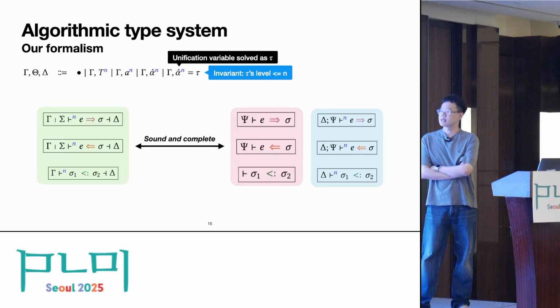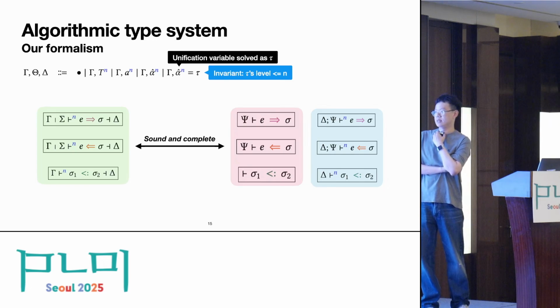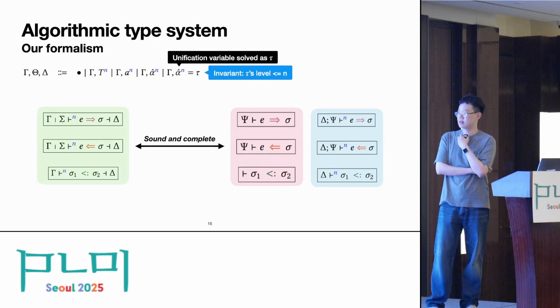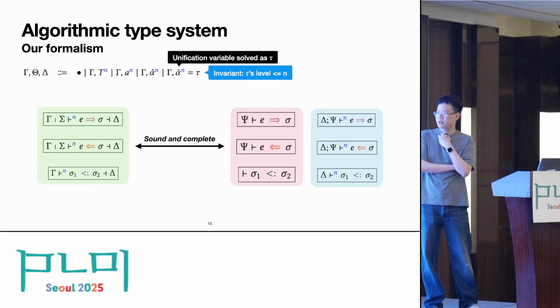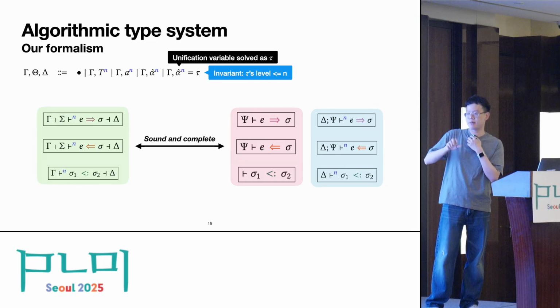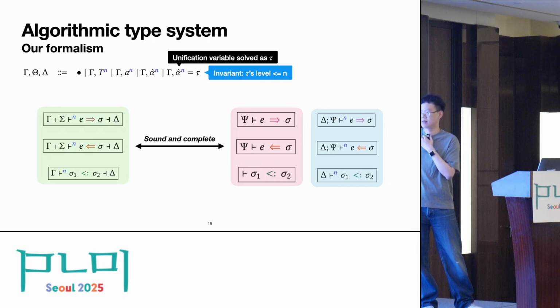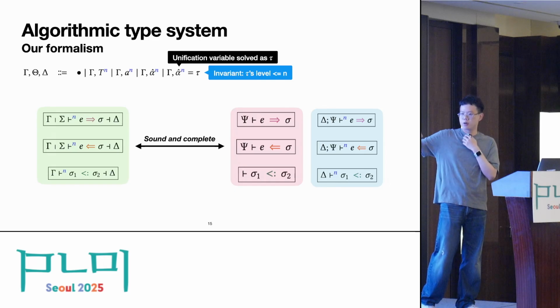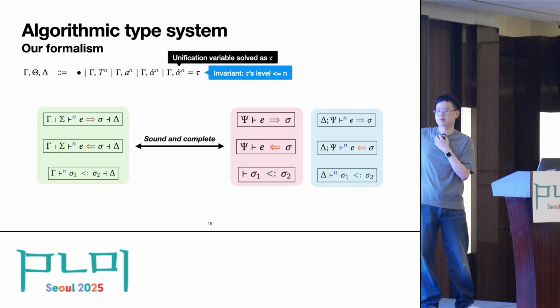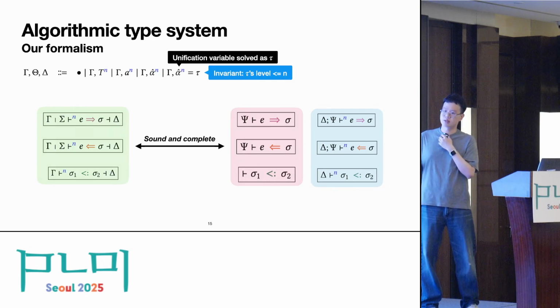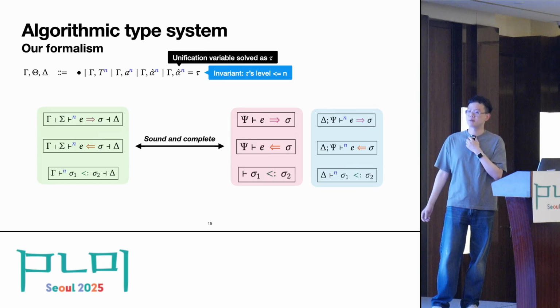Right. Thanks for the question. Currently the result is not mechanized, and we are definitely interested in mechanizing this system. And as you may know, the mechanization of type inference is actually a bit hard because you have to deal with the binding and the scope carefully in the theorem prover. But we believe that the integration of levels into the mechanized type inference algorithm does not really bring any fundamental challenge, because I think the level numbers are more or less an orthogonal concern to the difficulties of mechanization of type inference.